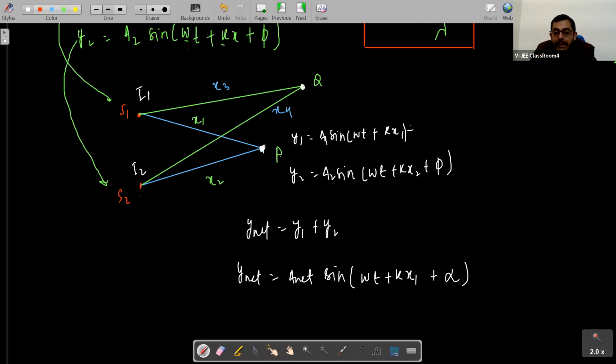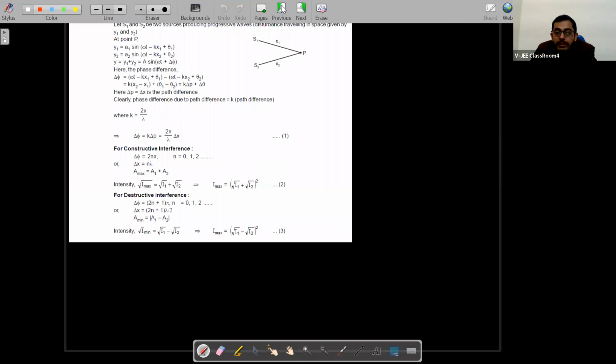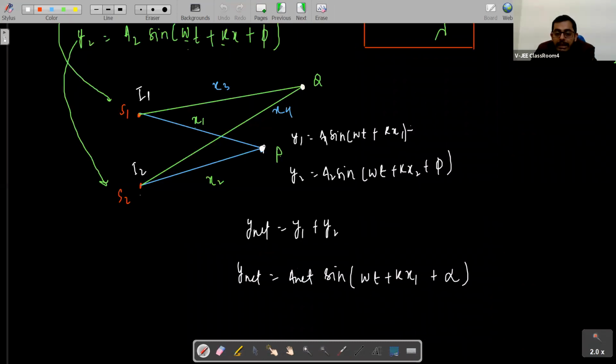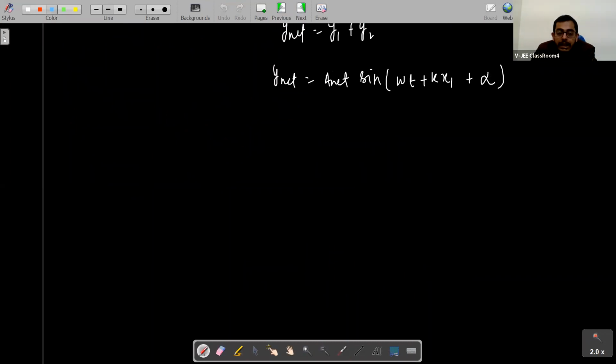So you see, if I am saying that intensity I1 will be proportional to A square, we know the value of A net, students. What will be the value of A net here? Definitely I can write that.